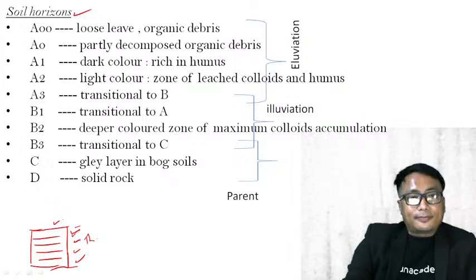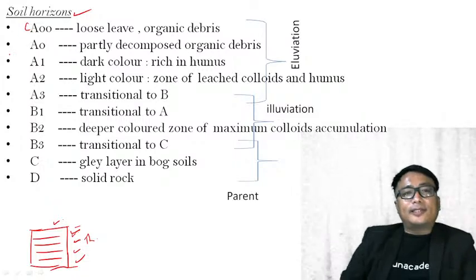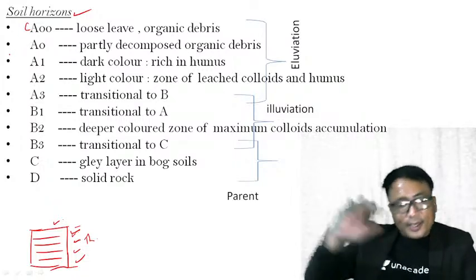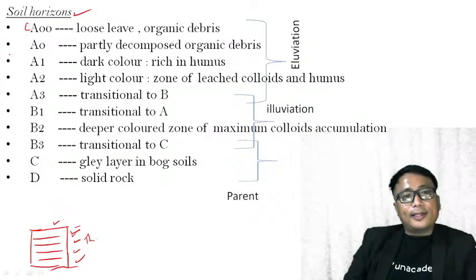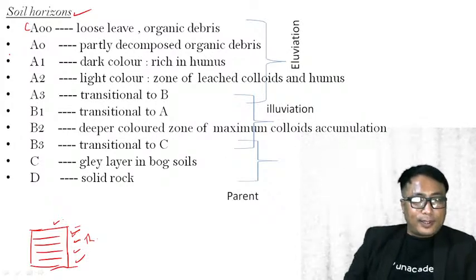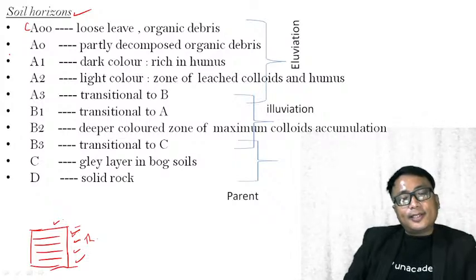Now you see here, the first horizon, the topmost layer of the soil, is A00. Let me tell you once again, in general, we are taking this for the sake of explanation. Otherwise, if you go to different parts of the world, the soil profile or the column of the soil will be different in different regions.